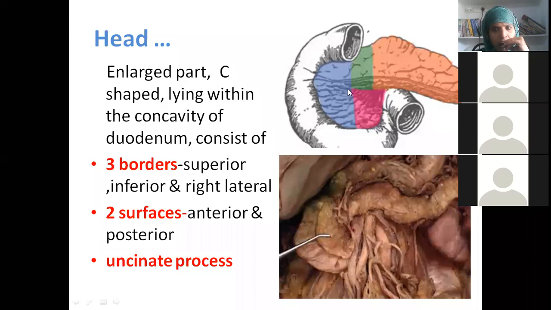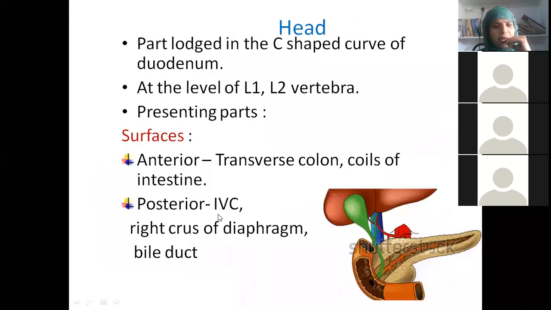Whatever you are finding in the front is the anterior surface, and if you tilt and look from the back, that will be the posterior surface. From the head, you are finding this projection, which is called the uncinate process. So the head is actually lodged in the C-shaped curve of the duodenum, and we know it is lying at the L1, L2 vertebra. Without any dissection, with all organs intact, the anterior surface will be related to the transverse colon and coils of small intestine.